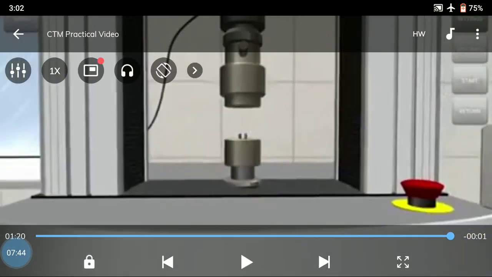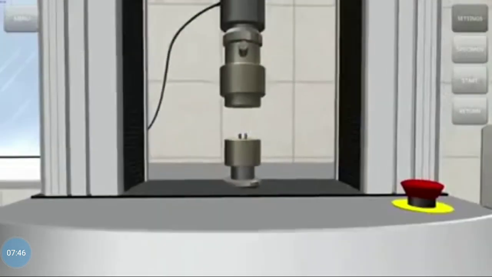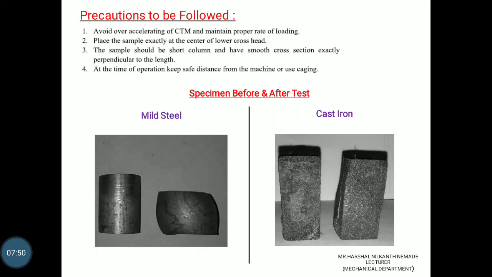The test is finished. You may have seen how the material is getting compressed. After compression, you may see the result. I have shown the figures, pictures also. For mild steel, you may see how the material is compressed, and for cast iron, you may see how the material is compressed. Cast iron is brittle and mild steel is ductile.